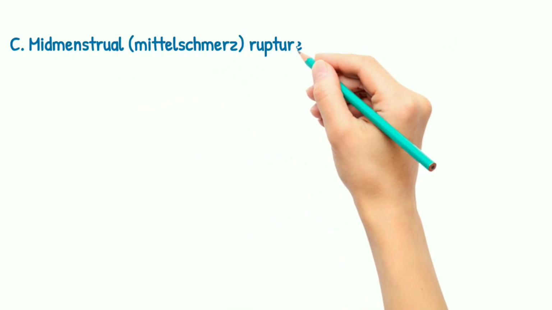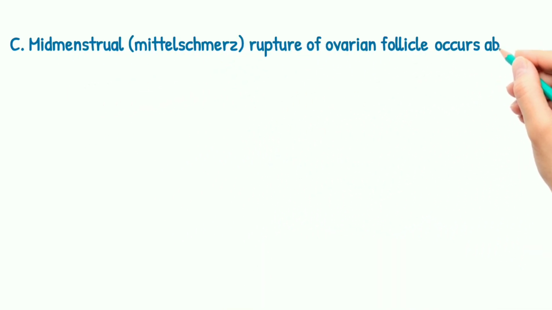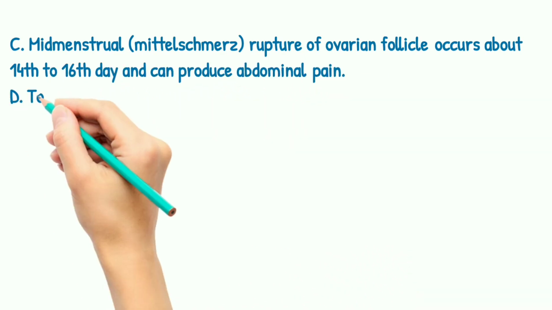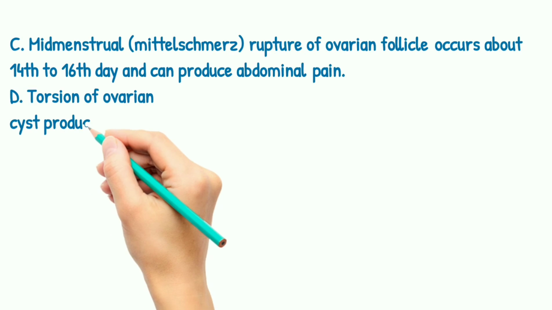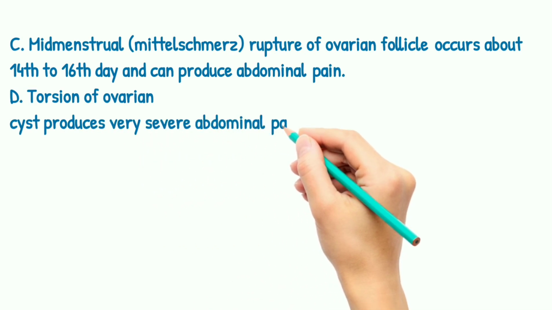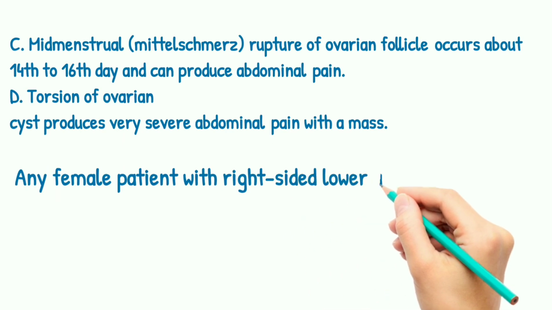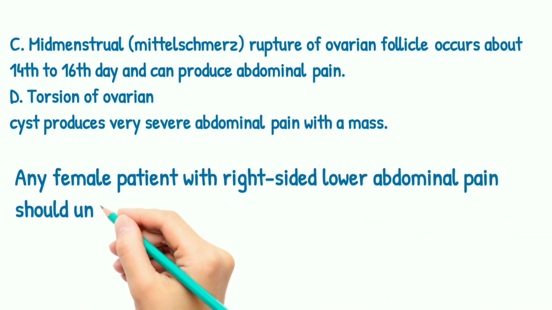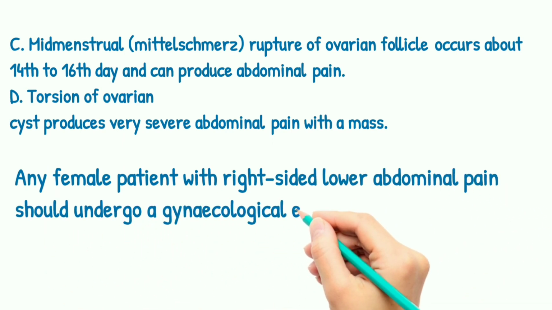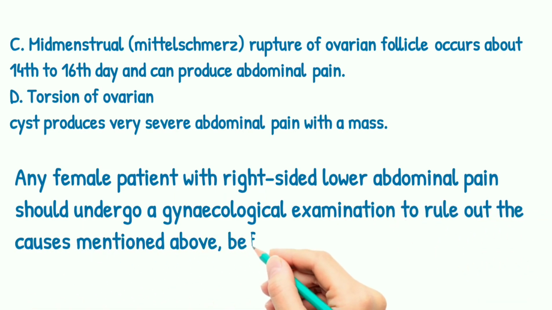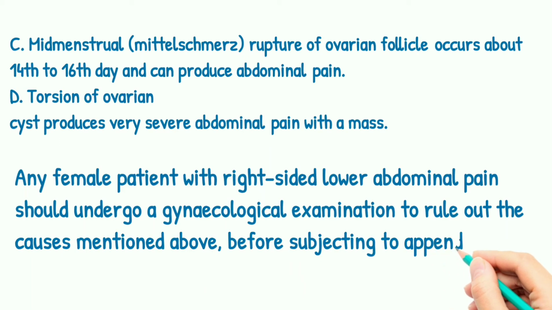Mid-menstrual pain, or Mittelschmerz: rupture of the ovarian follicle occurs about 14 to 16 days and can produce abdominal pain. Torsion of an ovarian cyst produces very severe abdominal pain with a mass. Any female patient with right-sided lower abdominal pain should undergo a gynecological examination to rule out the cases mentioned above before subjecting to appendectomy.